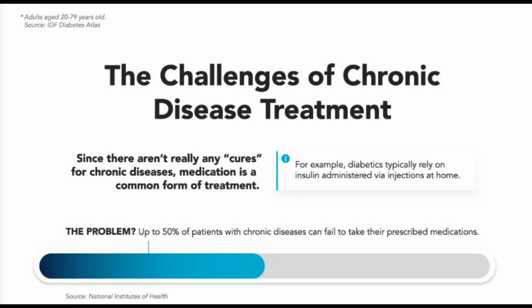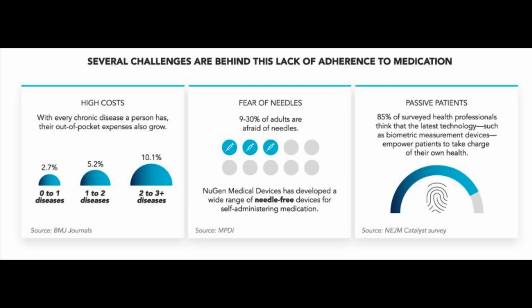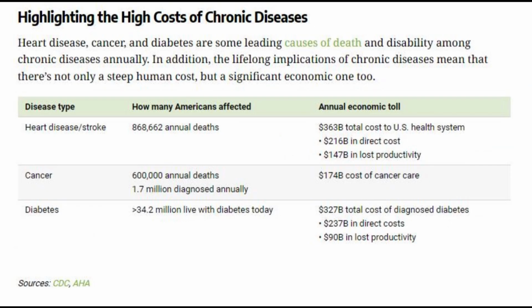Physical inactivity. Lack of physical activity can contribute to obesity and increase the risk of certain cancers. Obesity. Excess body weight is associated with an increased risk of many types of cancer, including breast, colorectal, and kidney cancer. Exposure to ultraviolet, UV, radiation. Prolonged exposure to the sun and the use of tanning beds can increase the risk of skin cancer. Exposure to carcinogens. Occupational exposure to carcinogens such as asbestos, benzene, and formaldehyde can elevate the risk of certain cancers.